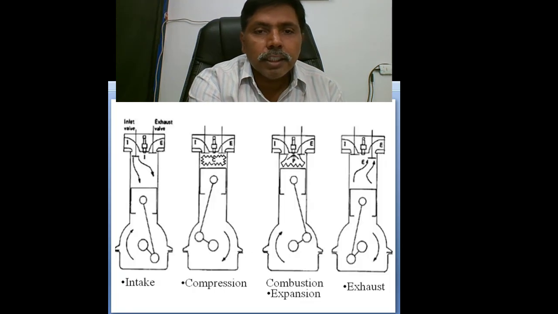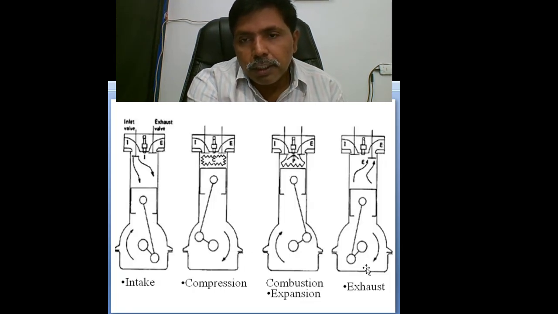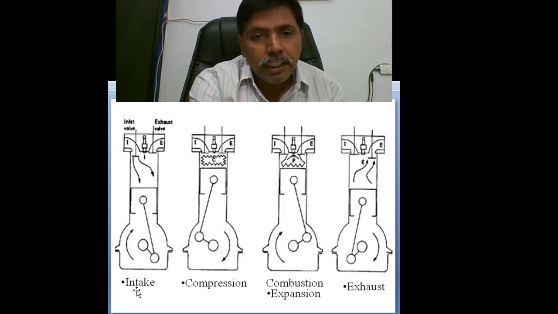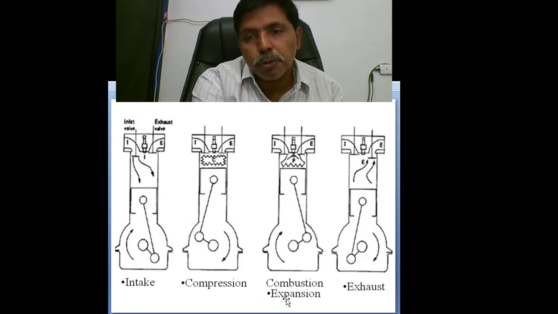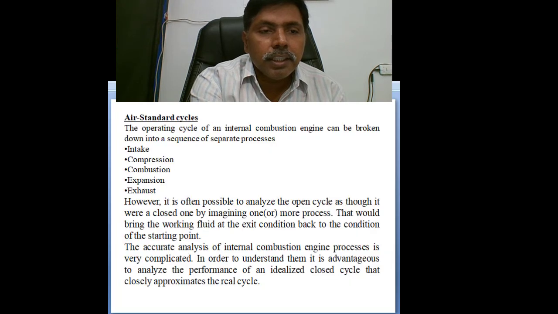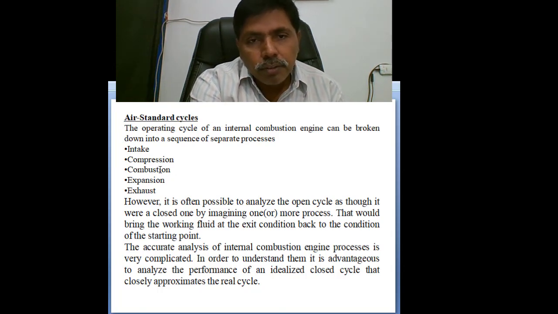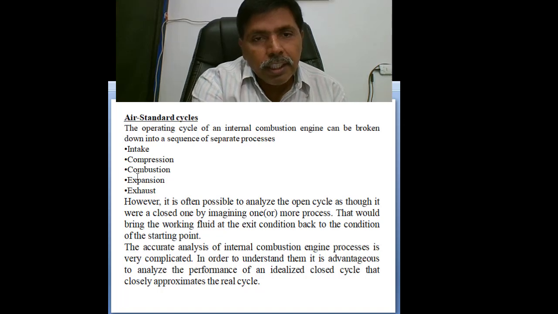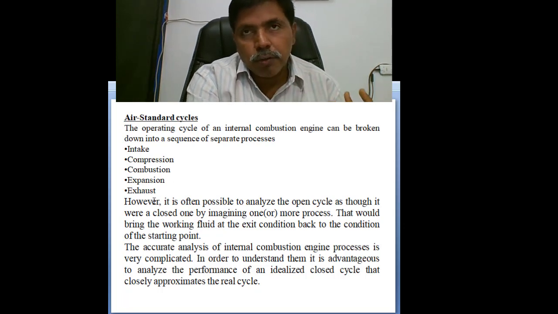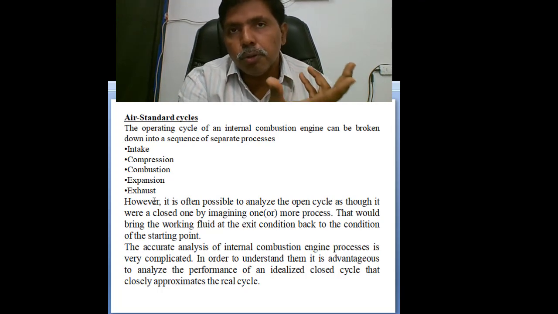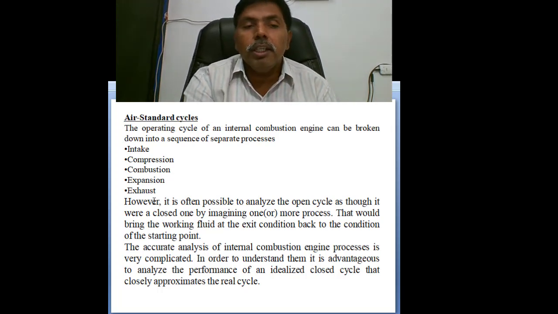Coming to the air standard cycles, first we understood the processes taking place in an internal combustion engine: intake, suction of the air-fuel mixture, next compression, next combustion, next expansion or power stroke, next exhaust. For simplification of understanding, we remove the intake and exhaust. We compress the mixture, combustion is replaced by heat addition, then expansion. Then there is no exhaust, only heat rejection. So heat addition and heat rejection take place with external reservoirs. We absorb heat from a high temperature source, or reject heat to a low temperature sink.